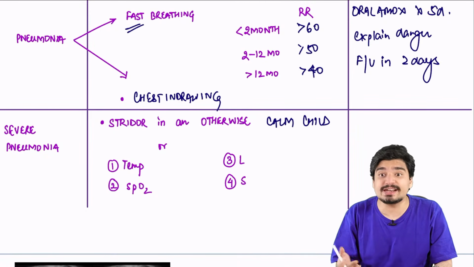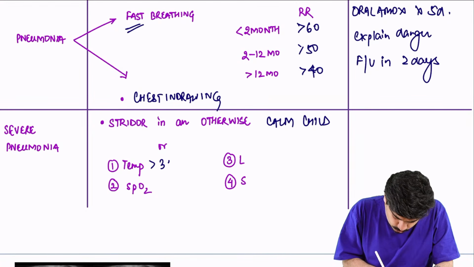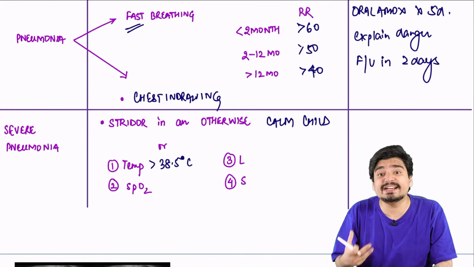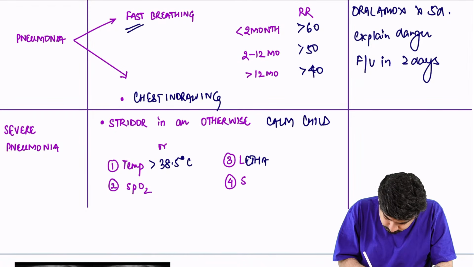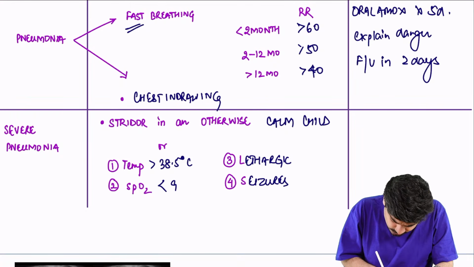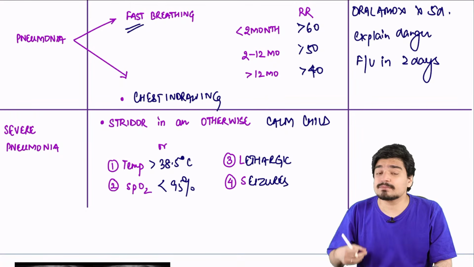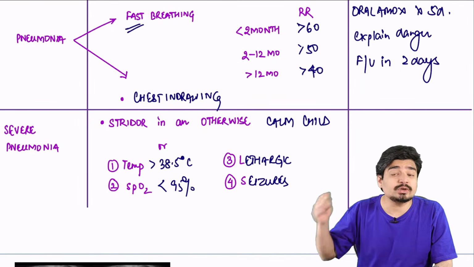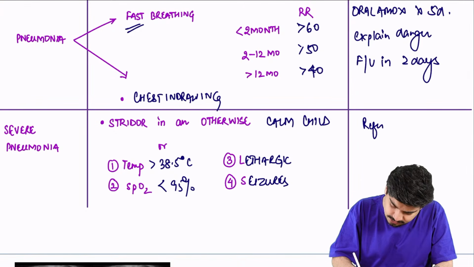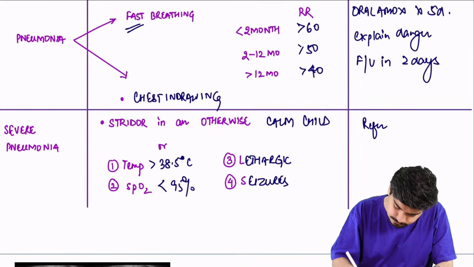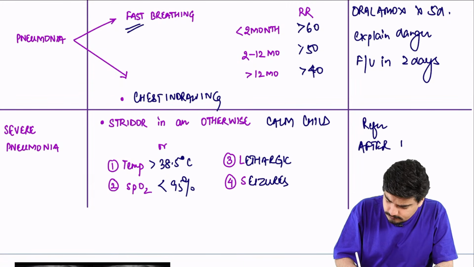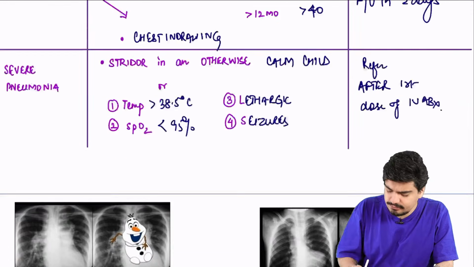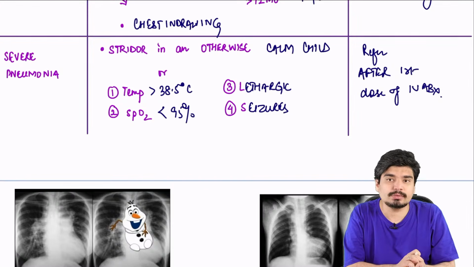What could be the danger signs? High-grade fever, temperature more than 38.5 degrees Celsius. Child is lethargic. Child is having seizures. Or SpO2 has fallen. All these are danger signs. Severe pneumonia, remember, cannot be managed at a primary health center. You need to refer to a higher center. So here the management is refer after the first dose of IV antibiotic.